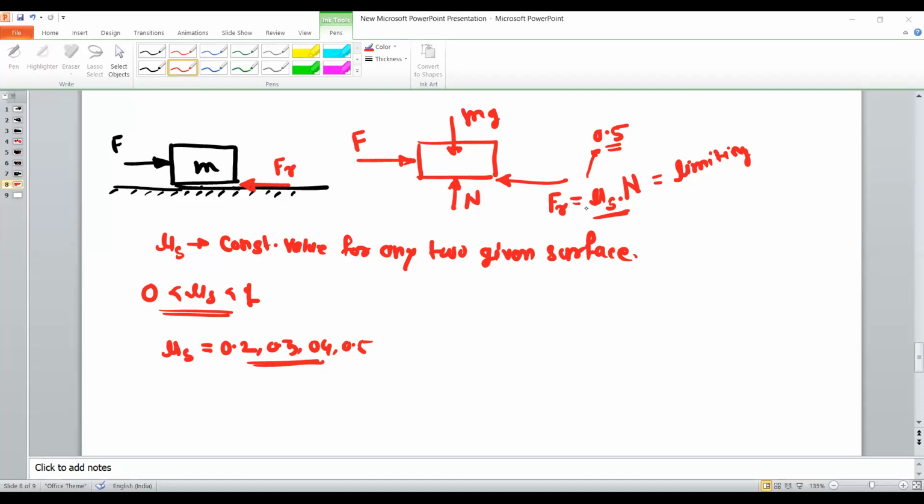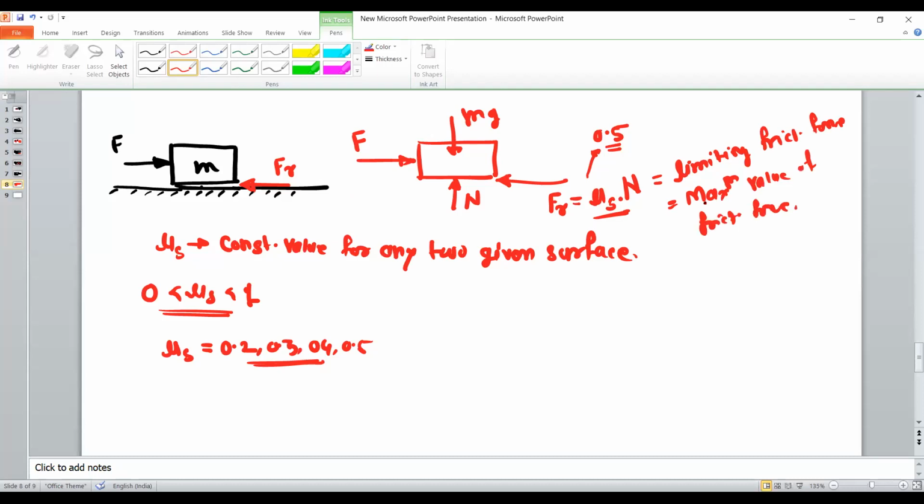So this Fr, which is equal to mu s into N, is called the limiting frictional force. This is the maximum value of the friction that one surface can offer to the other surface. So this is the maximum value of the frictional force.